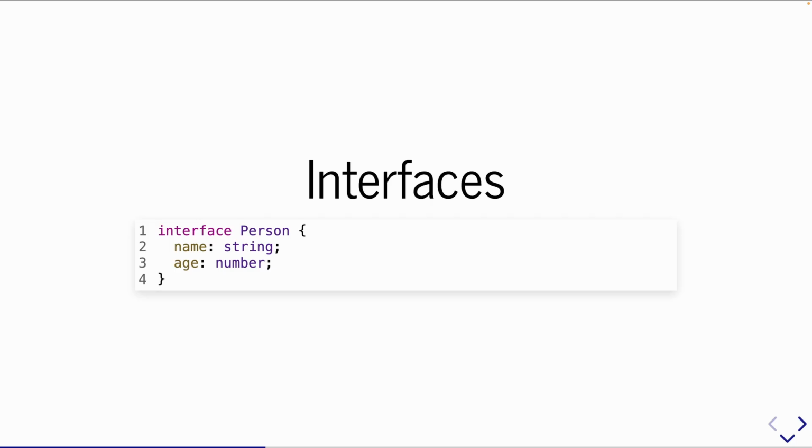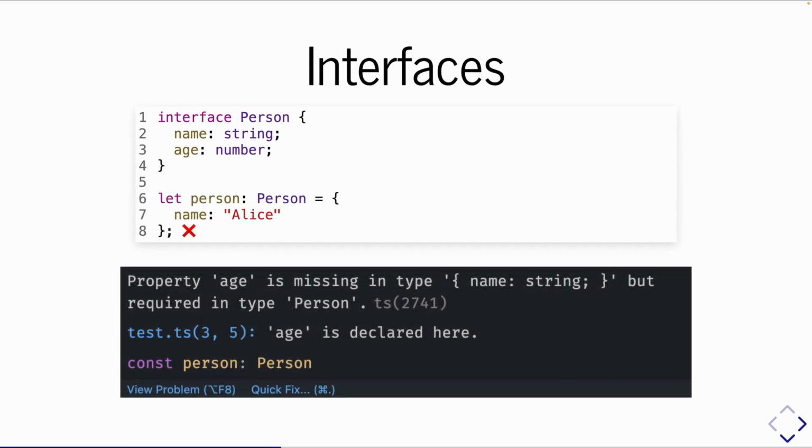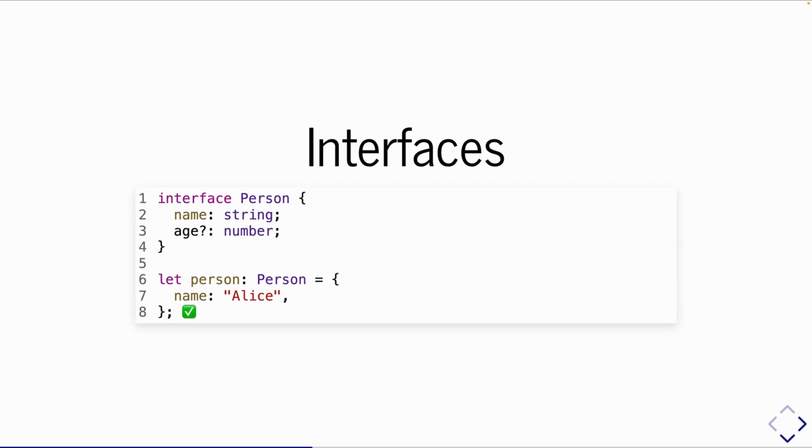And so any objects that I apply this type to must adhere to this interface, this contract. Also, if I try to assign it to something that doesn't, I will get an exception, right? So here I've tried to assign it to an object that doesn't have that name property. That's an error. It's missing. If I give it that name property with a string value, everybody's cool.